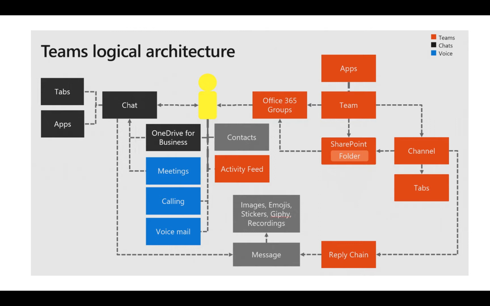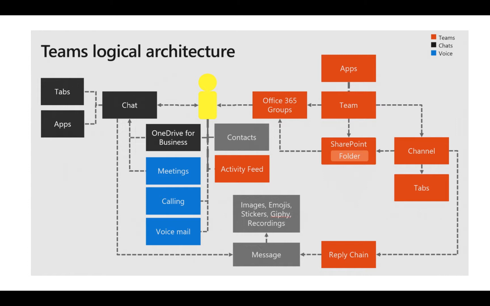So looking at the user in the middle here, you'll see things like SharePoint, OneDrive, Office 365 groups, as well as other pieces of Teams that are, again, leveraging pieces of Azure, leveraging pieces of Office 365. For instance, channels and tabs. There's a reply chain, messages, voicemail, apps, meetings, all these different pieces. So your meetings are coming out of Office 365 Outlook, right? Your calling and voicemail is part of Skype, or what was Skype, which is now included inside of Teams.